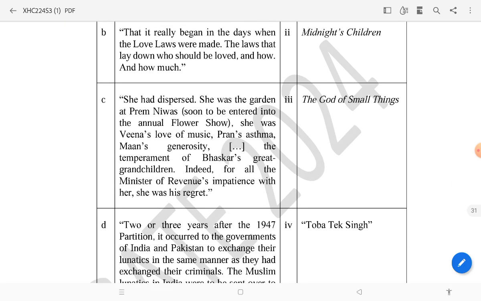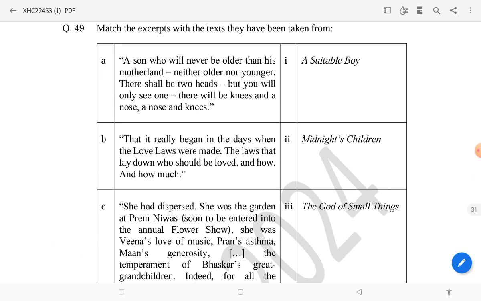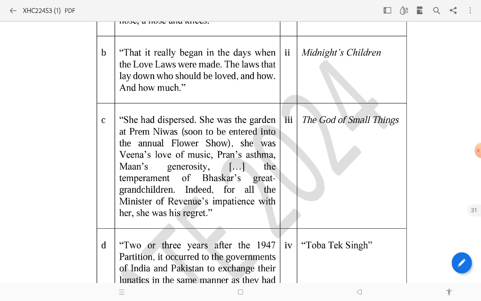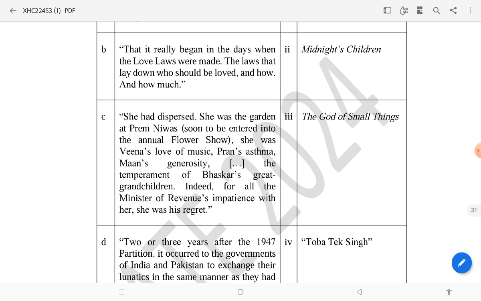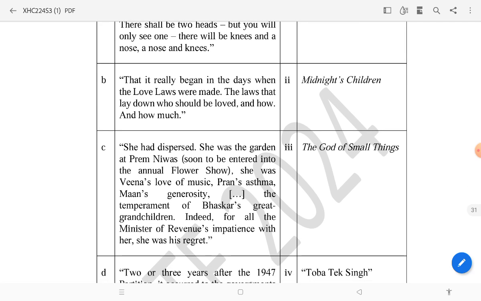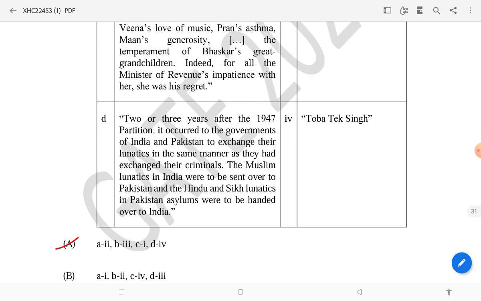Then B is really begun in the days when the love laws are made, the laws that lay down who should be loved and how much. So this is from The God of Small Things. And A Suitable Boy is option C.